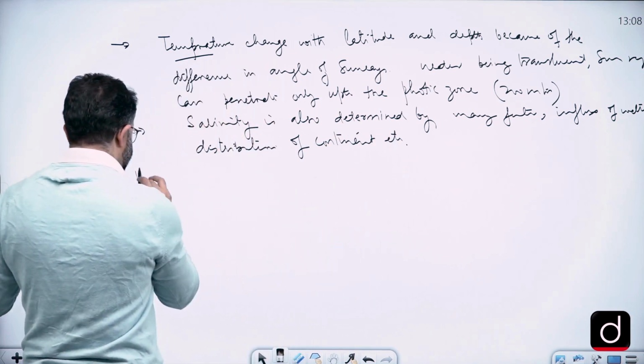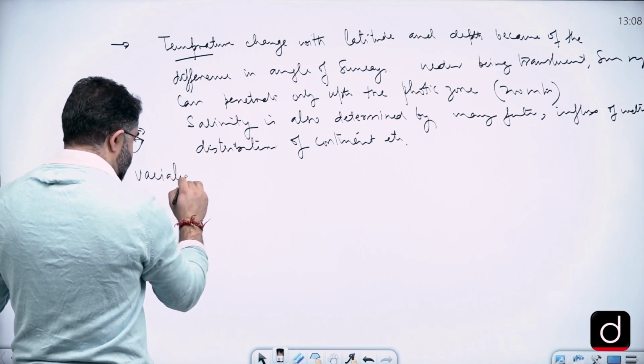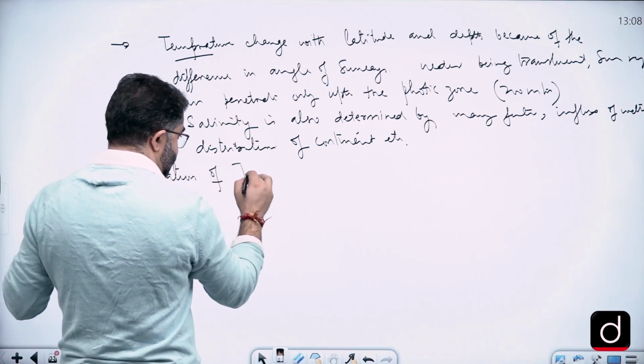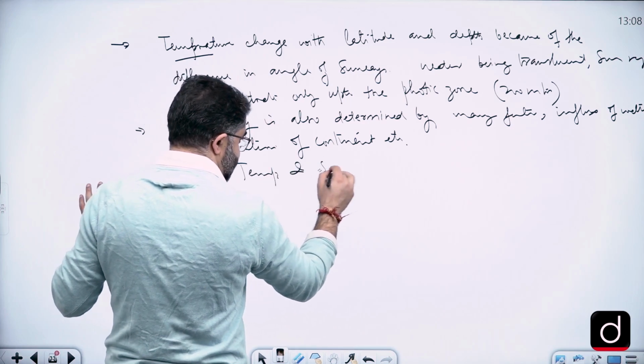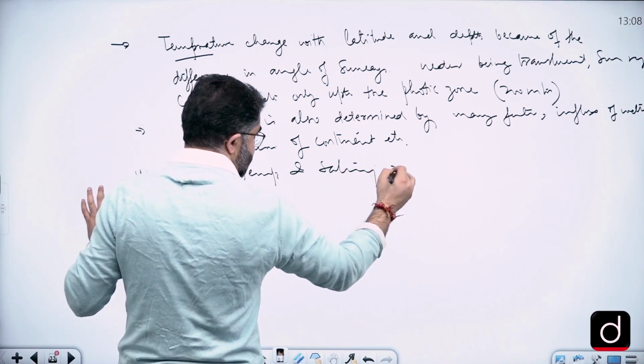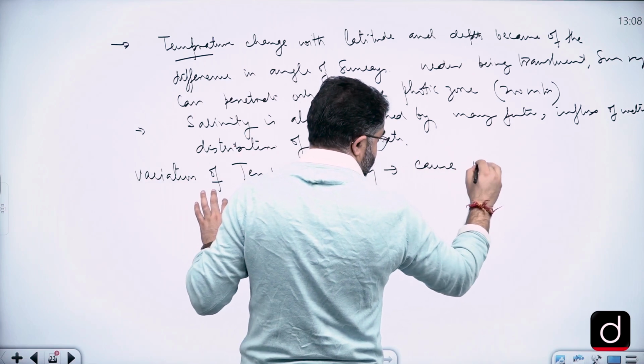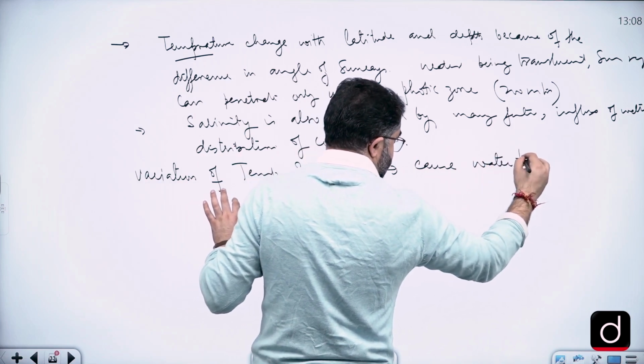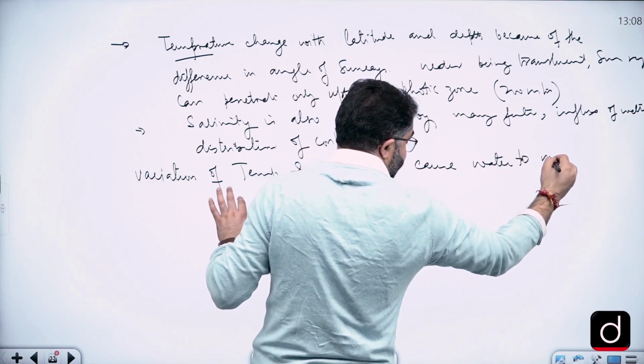Both variation, now we'll write variation of temperature and salinity causes water or ocean water to move.